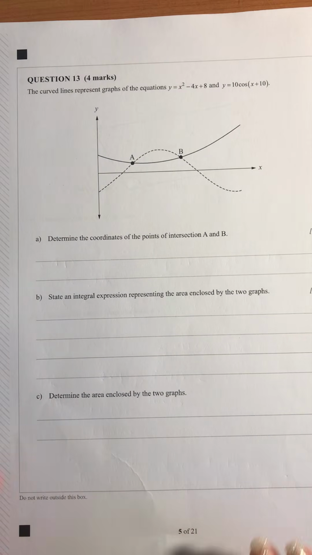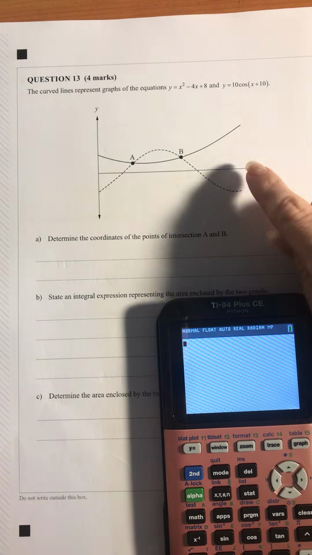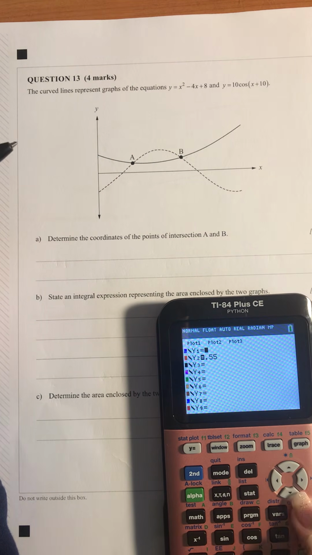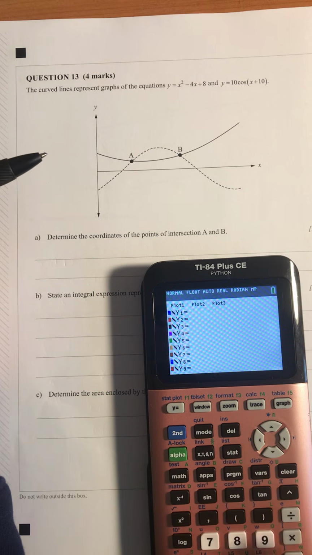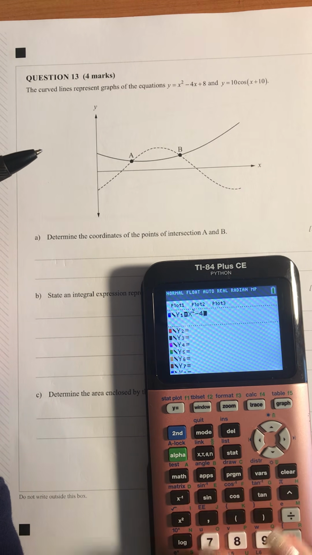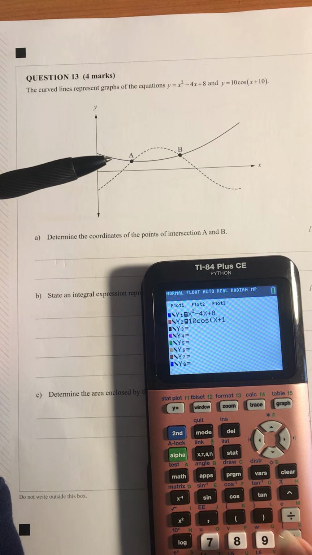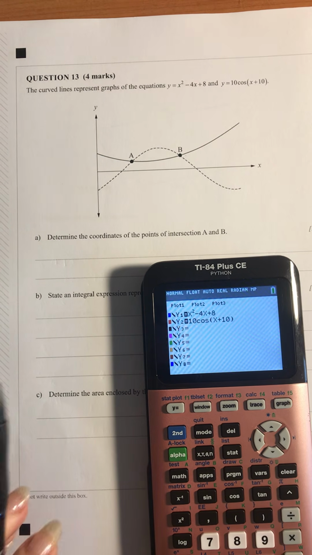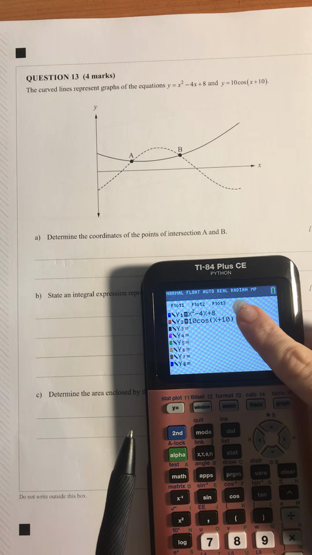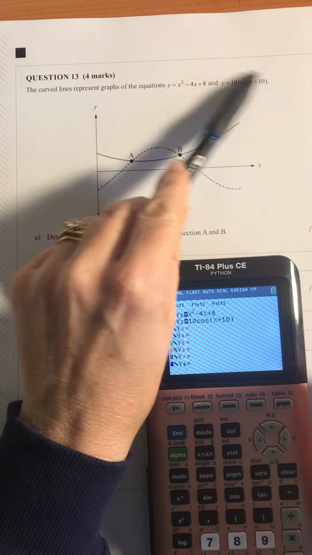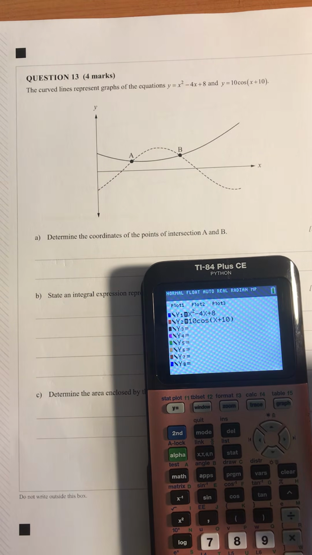Now for question 13, we've got another 2 graphs and we're looking at intersection points of those. So we've got the 2 equations given to us, and we want to find those points of intersection. So I'm going to pop them into the calculator. So I've got x squared minus 4x plus 8, and I've got 10 cos of x plus 10. Now I should have pointed out in the previous question and also this question, make sure your calculator is in radian mode. The previous question more obviously because there was a pi, and this one we are assuming we're in radians there as well.